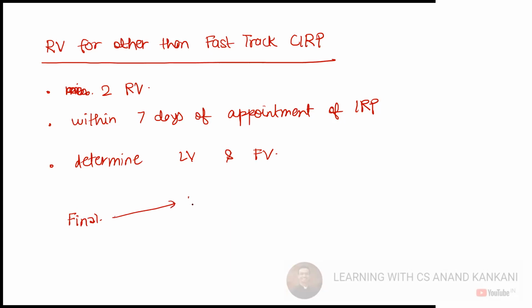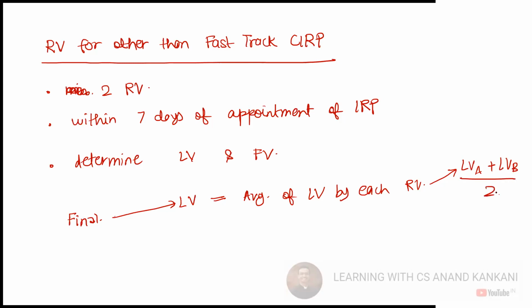So the final liquidation value will be the average of the liquidation value by each registered valuer. Let's say you have registered valuer A and registered valuer B. So you'll get liquidation value by A plus the liquidation value by B, and you are going to divide it by 2.